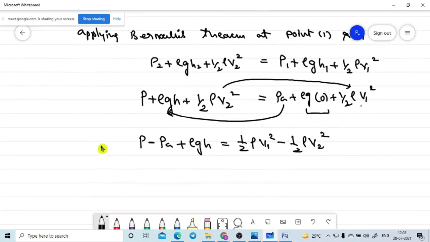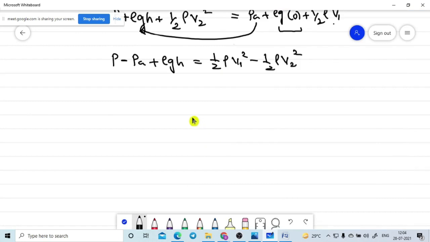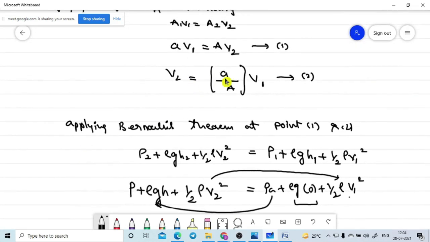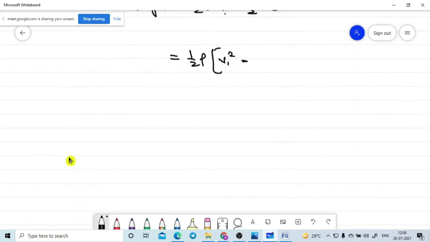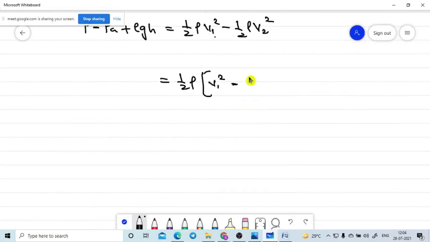No doubt. So now here, this is the common term, half rho is the common term. V1 square is there. V2 square, already V2 యొక్క వాల్యూస్ మనం ప్రిపేర్ చేసుకున్నాం. V2 is equal to small a by capital A into V1. Is it correct only, na? Yes sir. Just I am substituting the V2 value. Directly నేను V2 value substitute చేస్తున్నాను ఇక్కడ. That is equal to small a divided by capital A. V2 square means V1 whole square, bracket close. So here the V1 square is there.